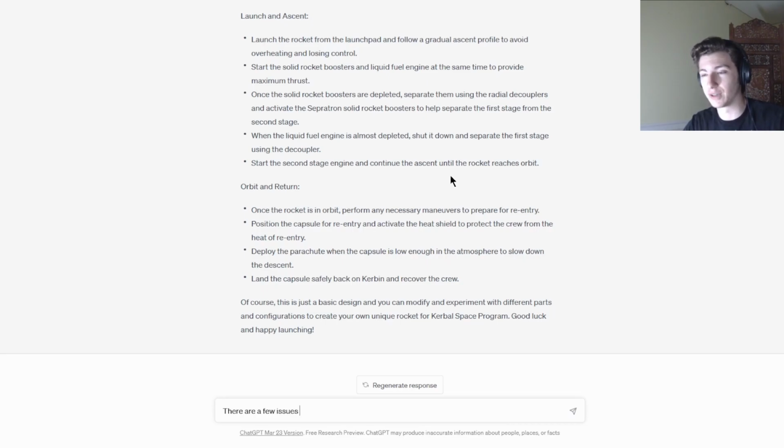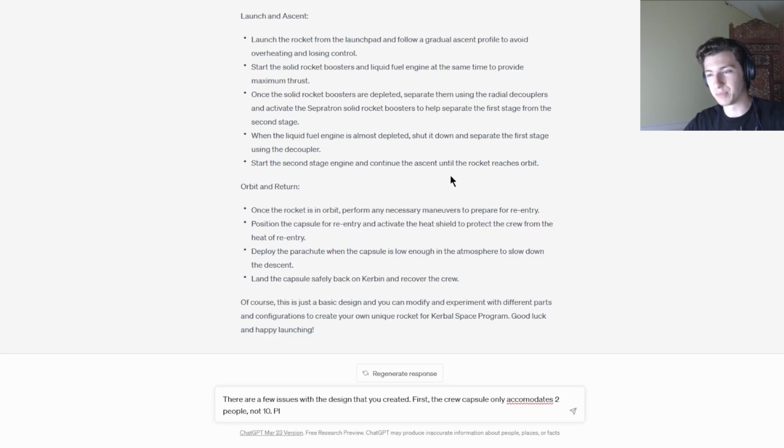You'll have to forgive me, I'm overcoming a bit of a cold. So let's say there are a few issues with the design that you created. First, the crew capsule only accommodates 2 people, not 10. Not 20. And then I will tell it to please modify your design, I can't type today, I guess, so that it accommodates 10 people.